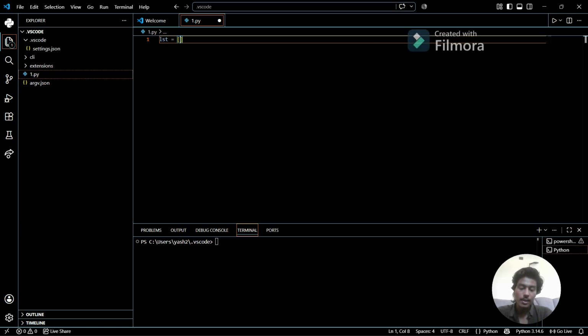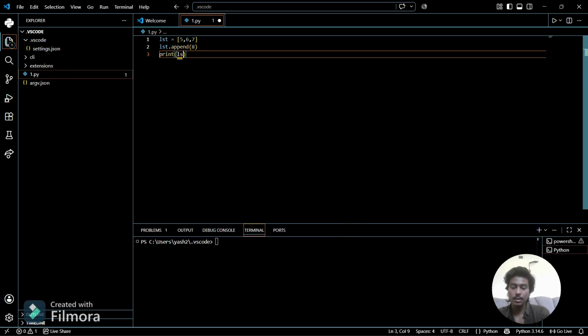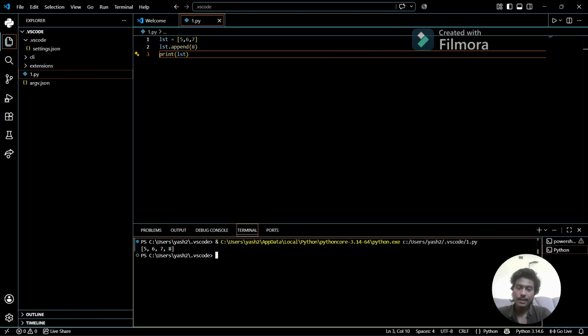We store some values like 5, 6 and 7. These three digits are stored in the list. If I forgot to add one more element, let's suppose I forgot to write 8 into the list, I can simply use append, then 8, then print the list. Here you can see, if I print it, 8 is added in the list.